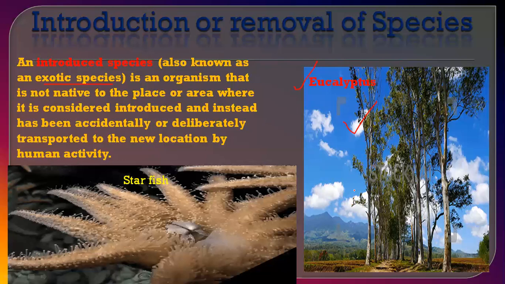So what is the effect of that? This plant uses lots of water. When it sucks lots of water from the ground, what will happen? The water which is under the surface, that is called the water table, is going to decrease.